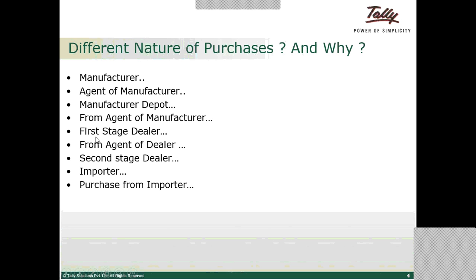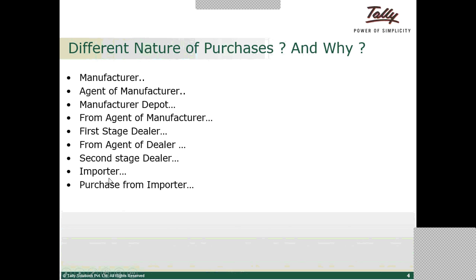And next we have from the first stage dealer. First stage dealer and second stage dealer we have already seen. First stage dealer is a person who is purchasing goods from a manufacturer or is importing the goods. We will call him a first stage dealer. And from agent of dealer, it is similar to from agent of manufacturer, that is, this person would be a commission agent under the dealer. And next we have second stage dealer. A second stage dealer is a person who is purchasing goods from the first stage dealer and selling.